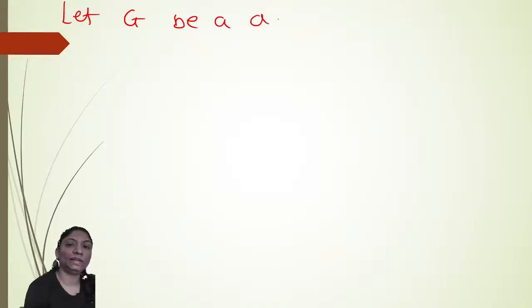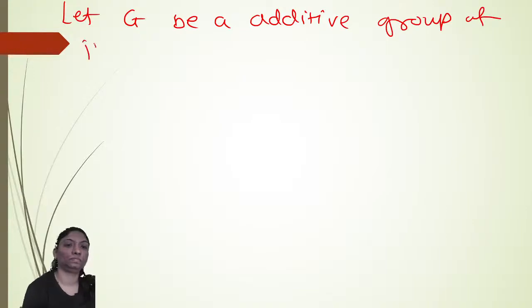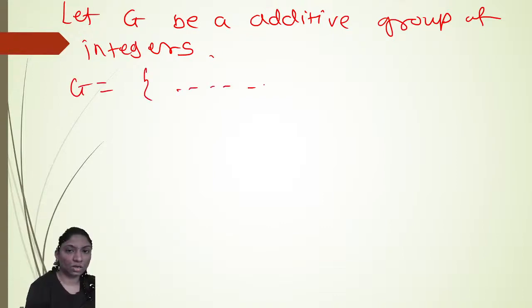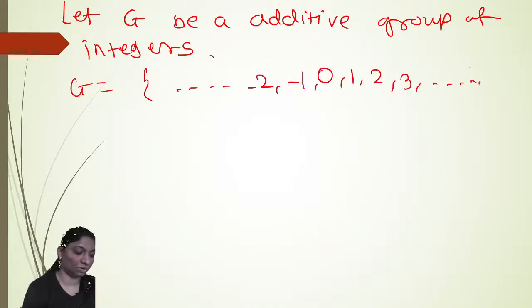So we have G equal to ..., -2, -1, 0, 1, 2, 3, and so on, right?